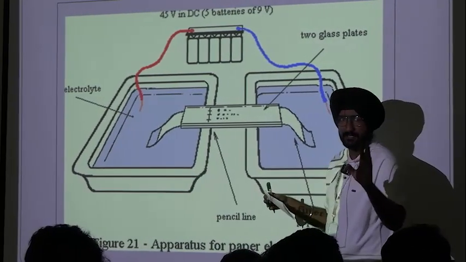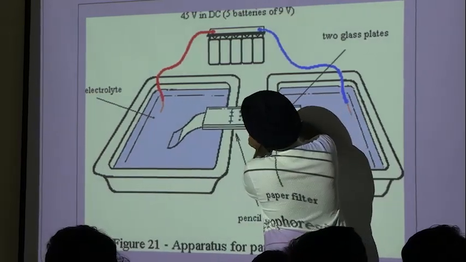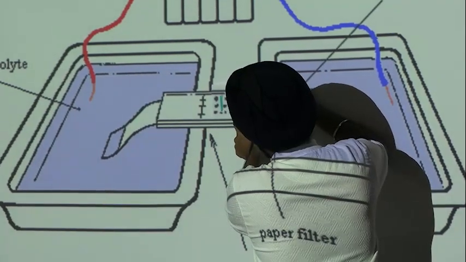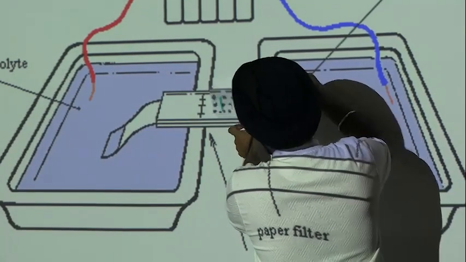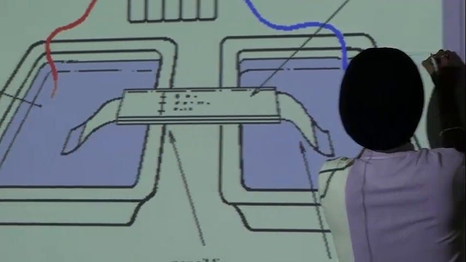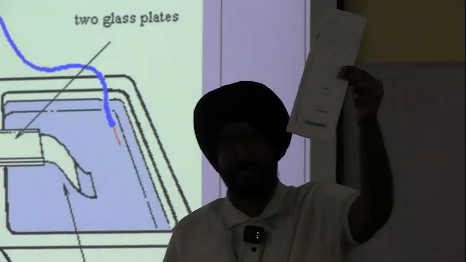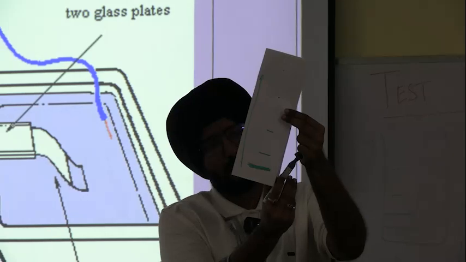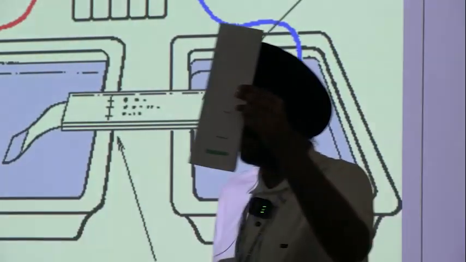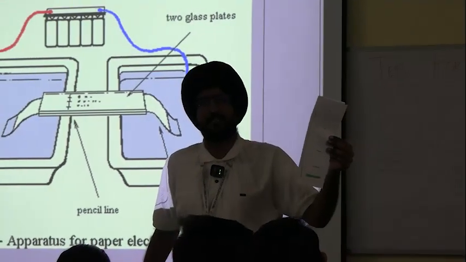Now what will happen? The circuit is complete, so the electric field will set up. Not pass, set up. This piece will travel this much, this piece will travel this much, and finally this. The direction of the flow would be this. Why does such a pattern appear? Can anyone explain? Yes, due to size. Smaller the size, the greater the distance covered.